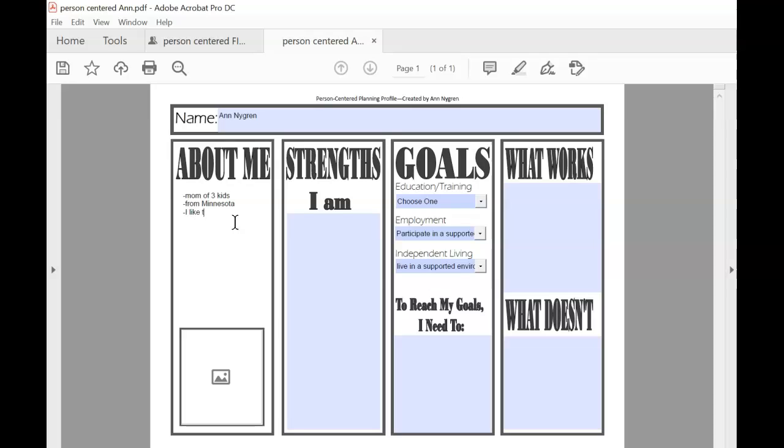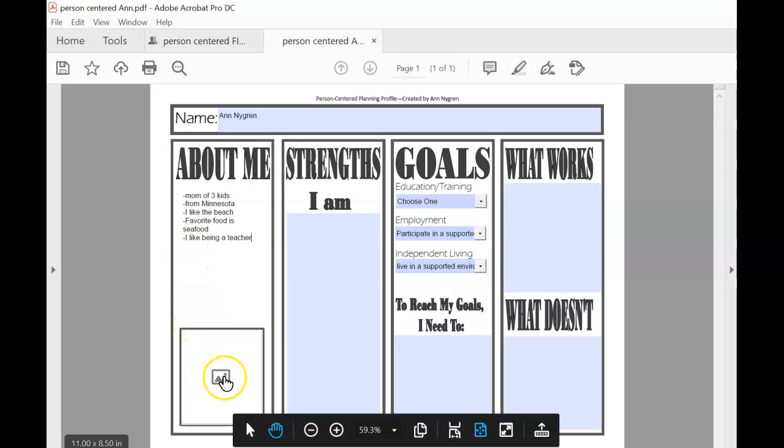I like the beach. My favorite food is seafood. And I like being a teacher. So I'll do those. You could list on and on if you want to.